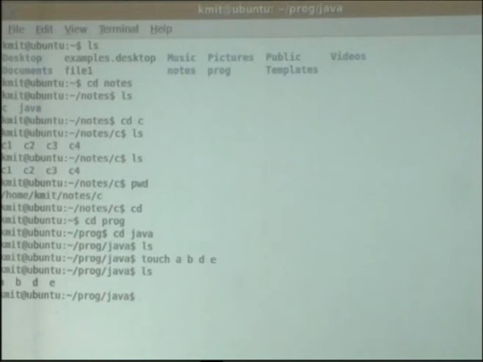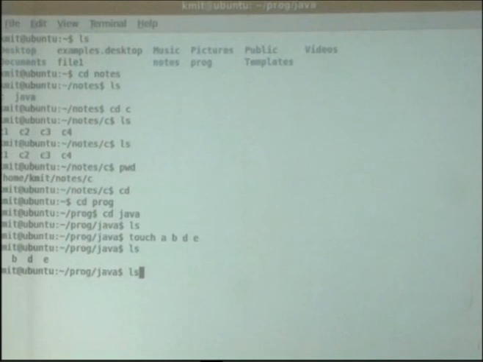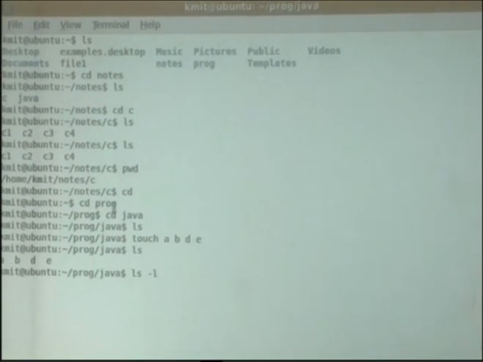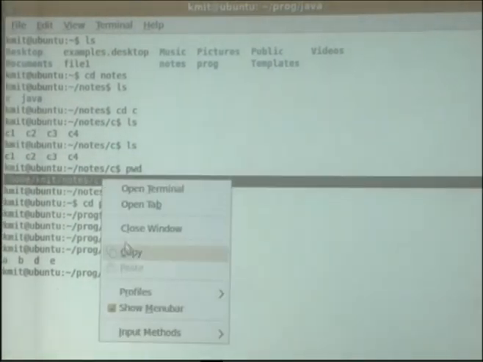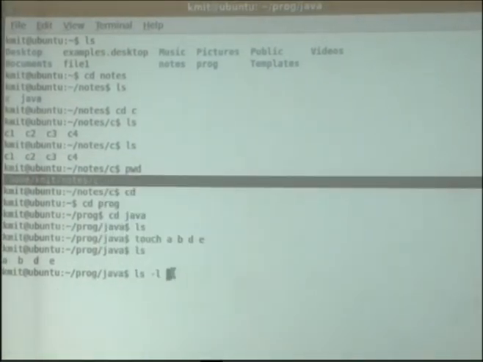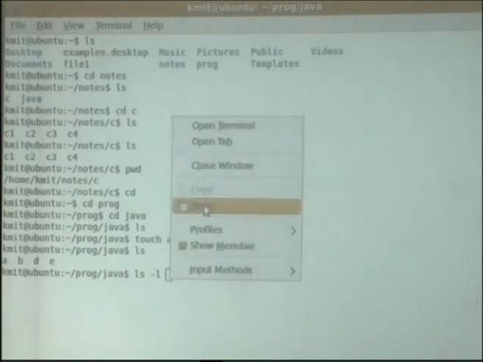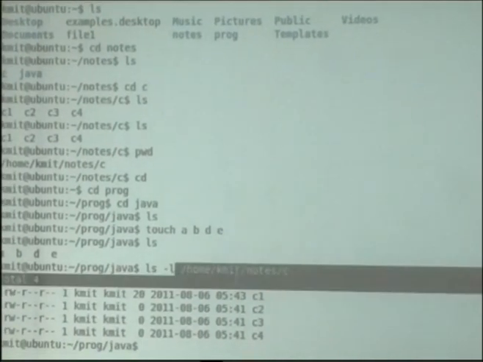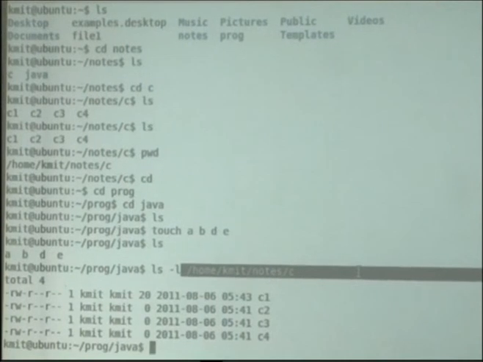From here, if I want to see what different files and directories are available in this path, yeah, it is displaying all the list of files. So thanks to the absolute path.